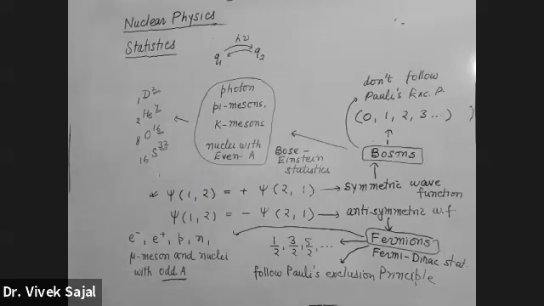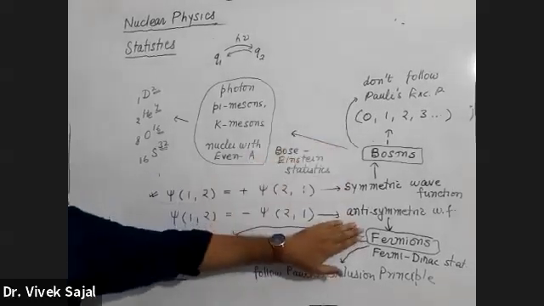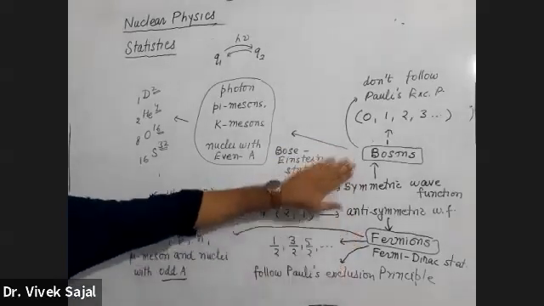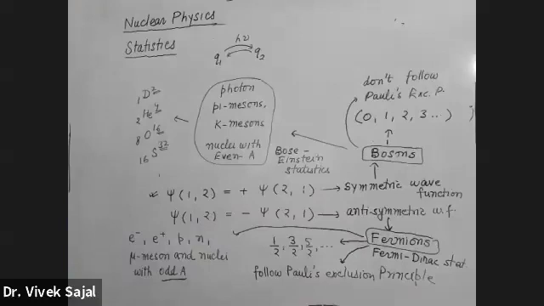ठीक है. So these are bosons and fermions. ठीक है, you should be very clear about this. So this is the statistics regarding nuclei. This is all the information that is needed regarding statistical behavior of nuclei. So there are two types of nuclei, either with odd A number or even A number. Odd A number nuclei behave as fermions, they follow Fermi-Dirac statistics, while the nuclei with even A number are bosons and they follow Bose-Einstein statistics.